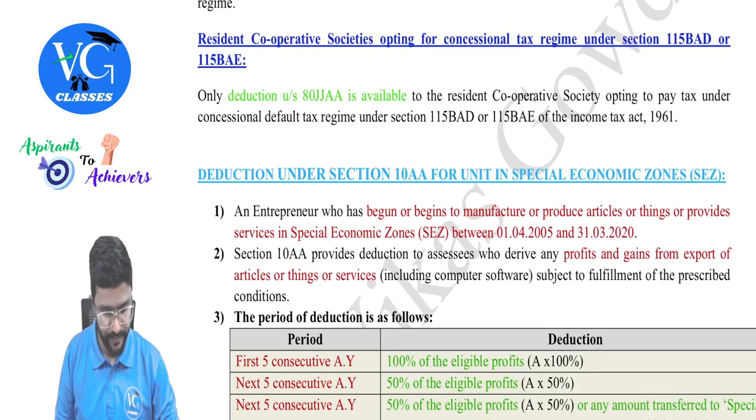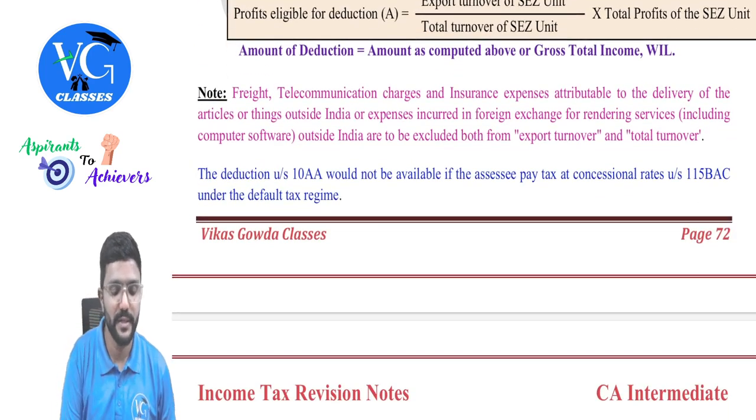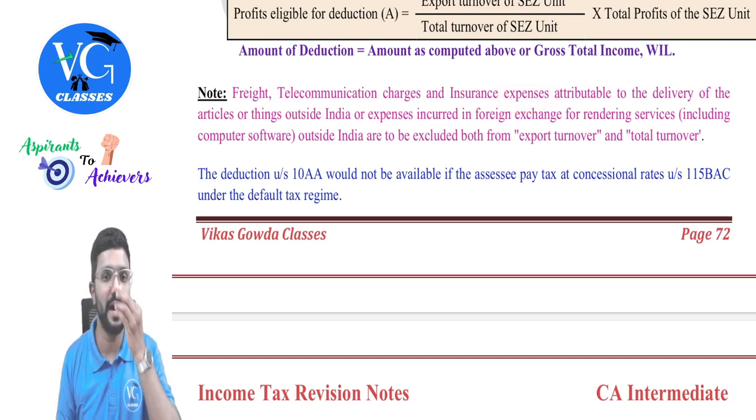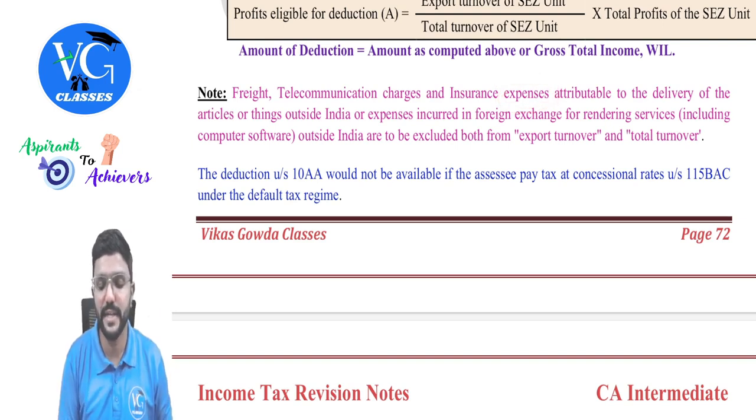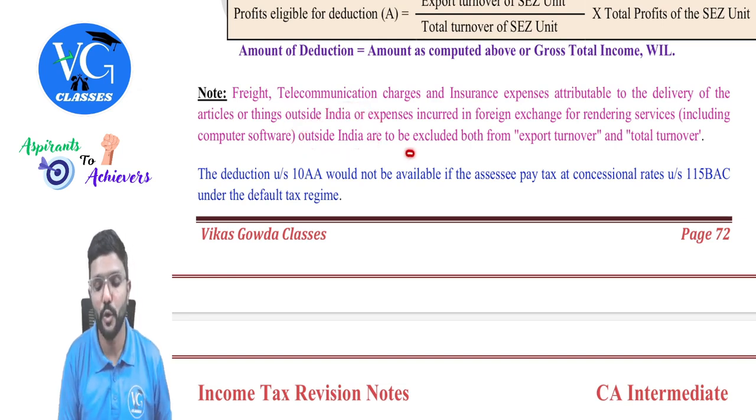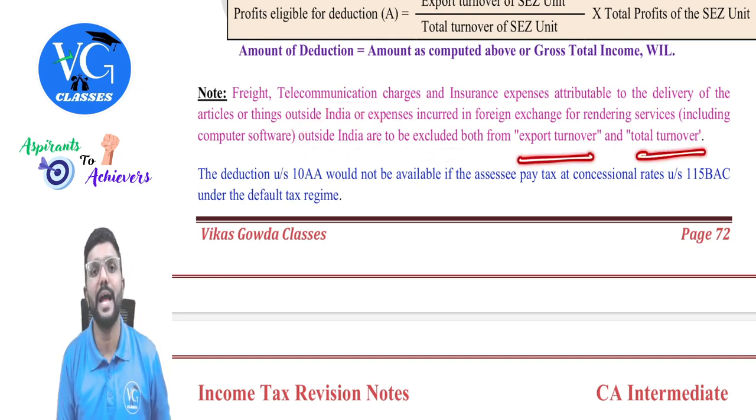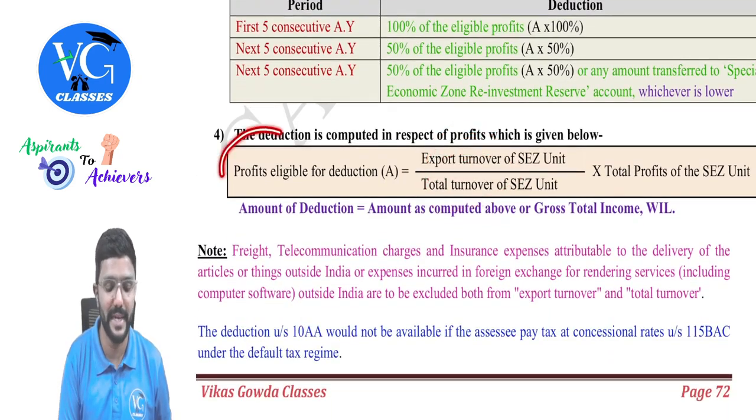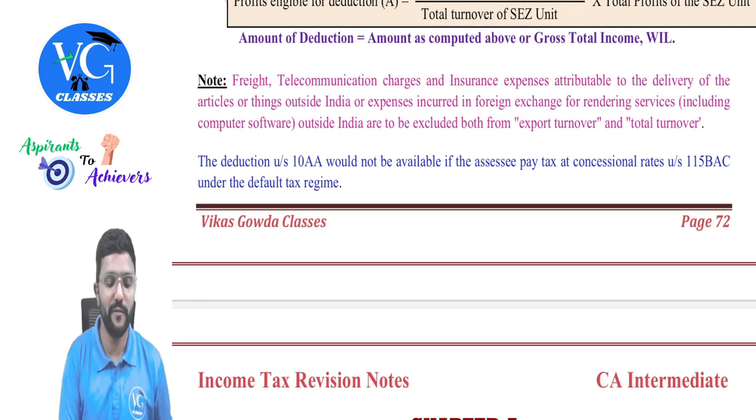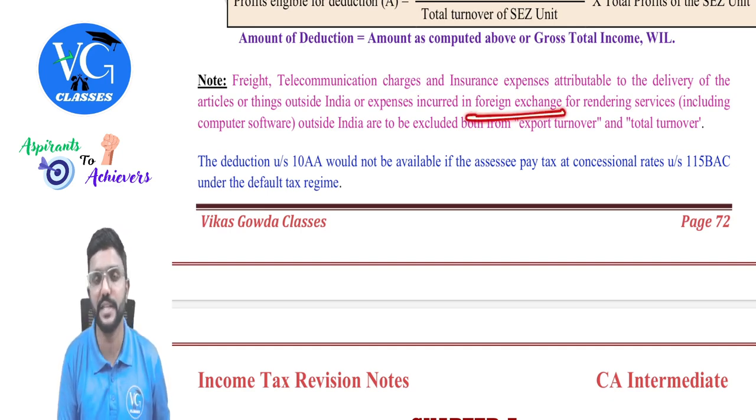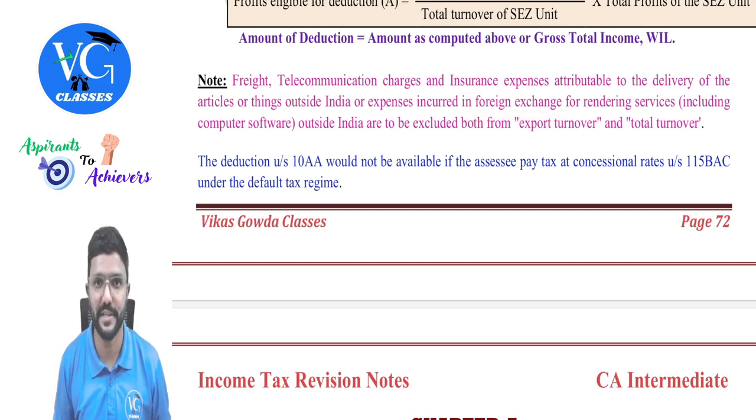Now, coming back to this. Next, there is a note telling freight, telecommunication charges and insurance expenses attributable to the delivery of articles or things outside India, or expenses incurred in foreign exchange for rendering services, including computer software, outside India, are to be excluded both from export turnover as well as total turnover. So whatever export turnover and total turnover we use to calculate eligible profit, that should not include the following items. That is freight, telecommunication charges and insurance expenses, as well as the expenses incurred in foreign exchange for rendering services outside India, guys.